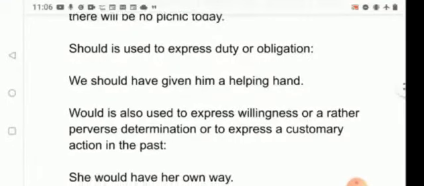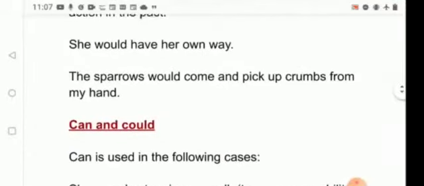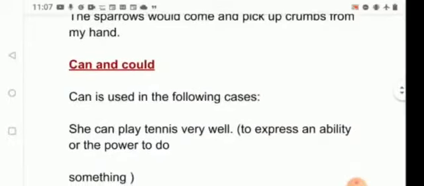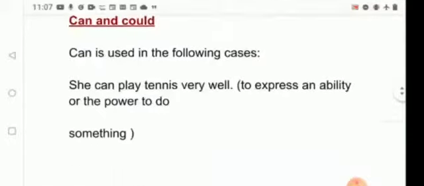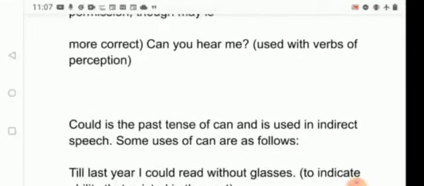Will and shall. Both will and shall are used to indicate future time, though it was customary to use shall with the first person and will with the second person and third person. The two are now used interchangeably with all the persons. Shall is used in the following cases. I shall leave for Delhi tomorrow.